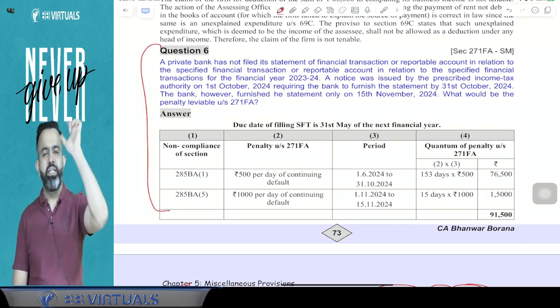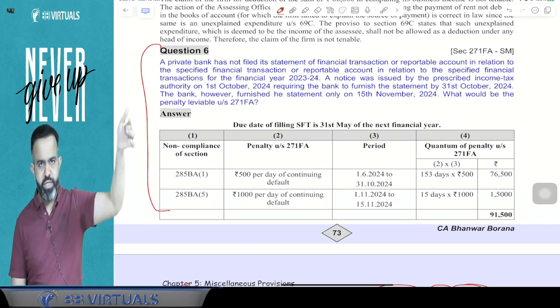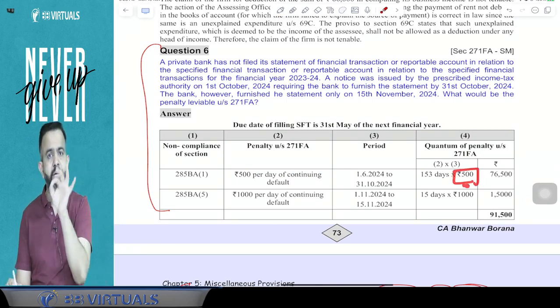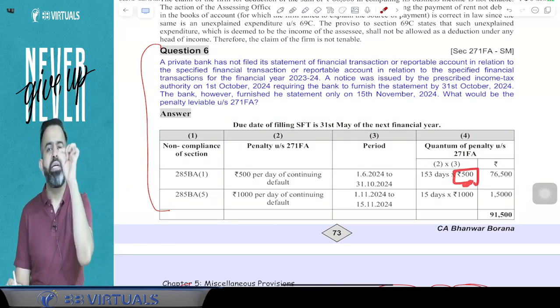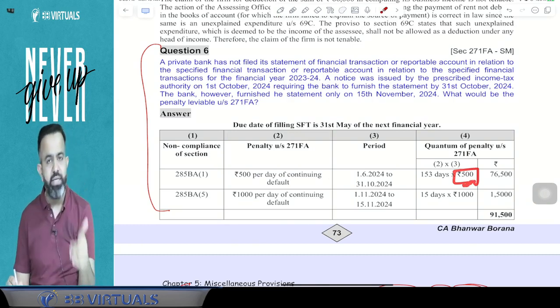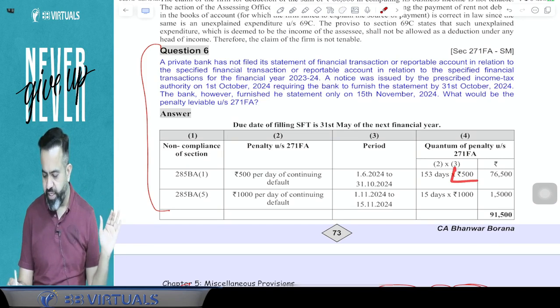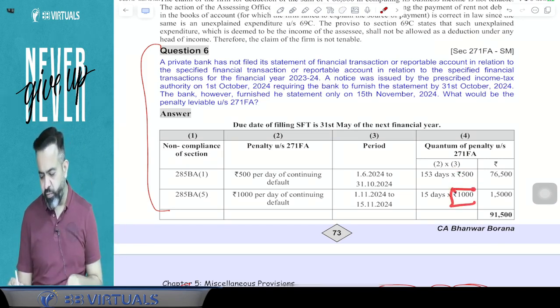Guys, here the bank has to file the SFT till 31st May of the next financial year. Otherwise, from 1st June, a penalty of 500 per day is applicable, and it is applicable till the date of the notice. Whatever time limit is given in the notice, till that date this penalty of 500 per day is applicable, and after that the penalty will be 1000 per day.